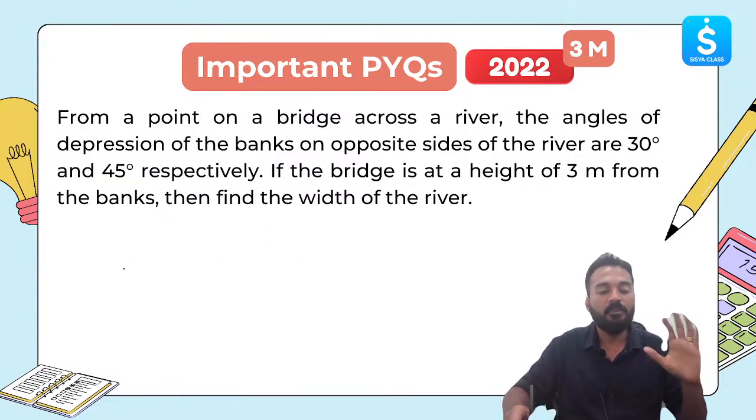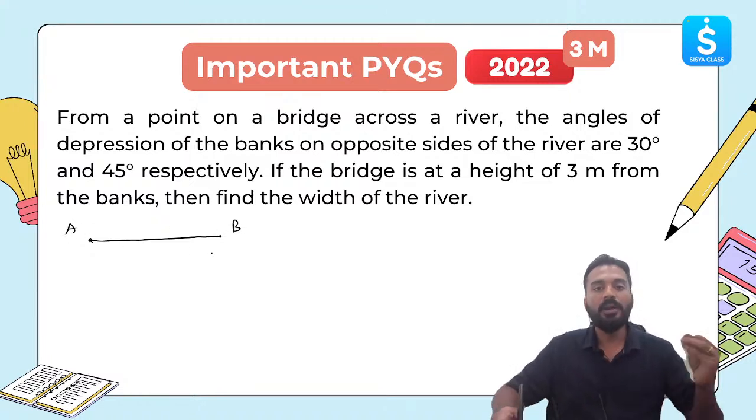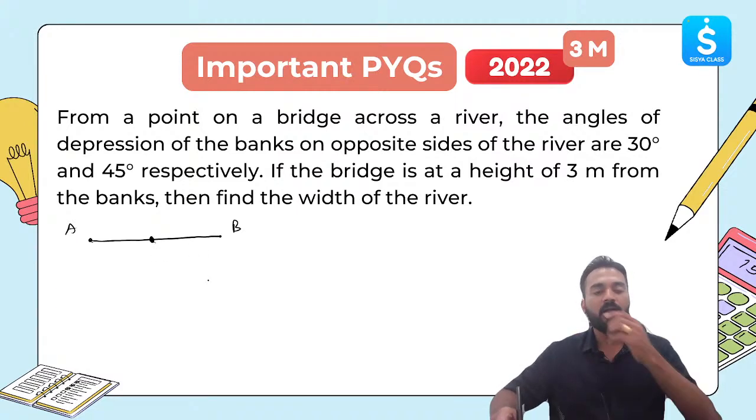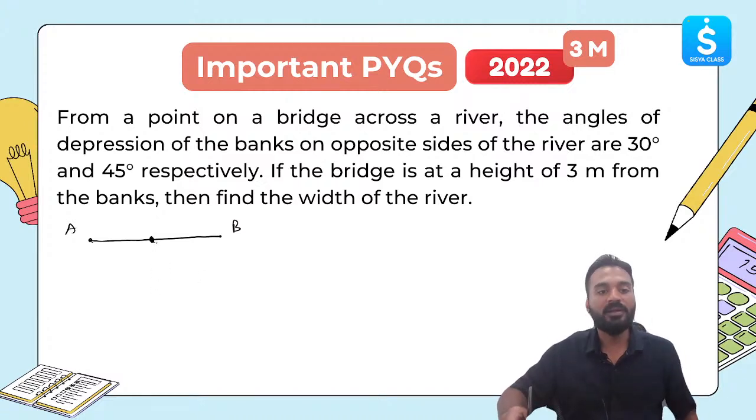For example, I'll make a diagram first over here. Let's say this AB is the bridge. From a point in the middle, let's say this is that point, the angles of depression on the banks on opposite sides of the river are 30 degree and 45 degree respectively.